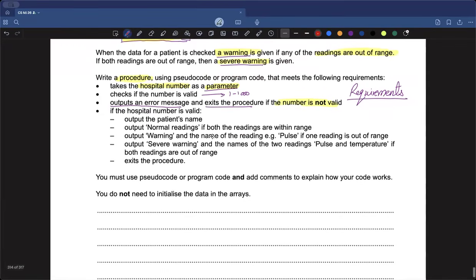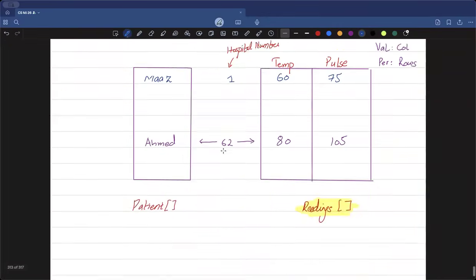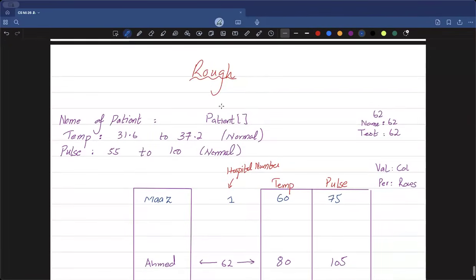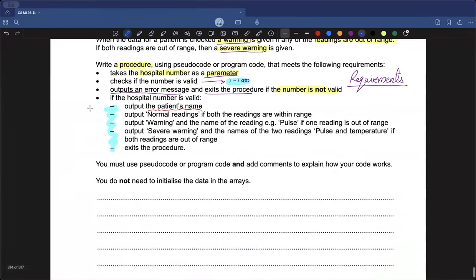Now if the hospital number is valid, which means that it is between the specified range of 1 and 1000, in that case I need to implement these 5 steps. First of all, I'll be outputting the patient names. Now we saw this in the rough page we created, that whenever I want to output the name of the patient, I'll be making use of the patient array, which means that whenever I do this, I need to deal with the patient's array name.